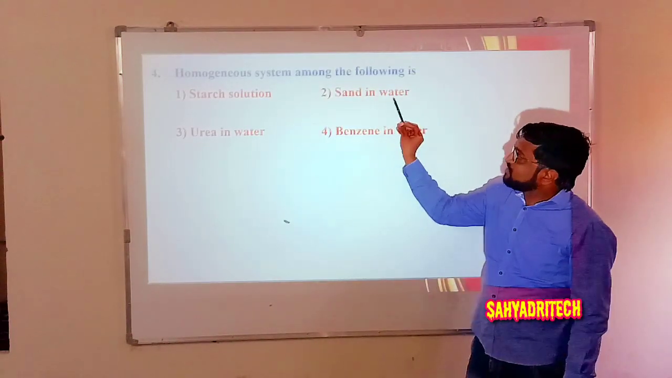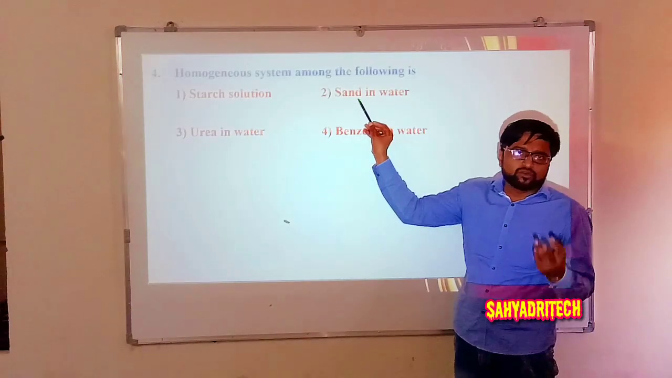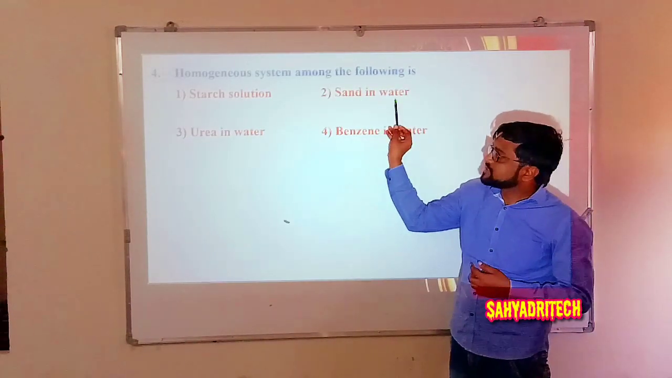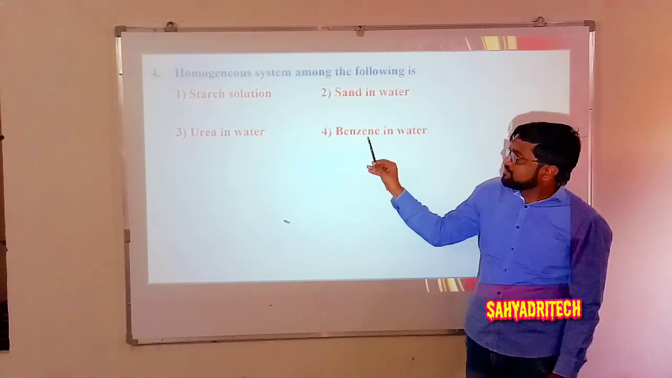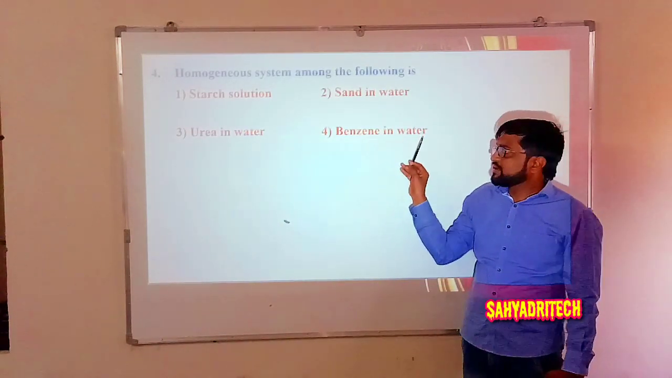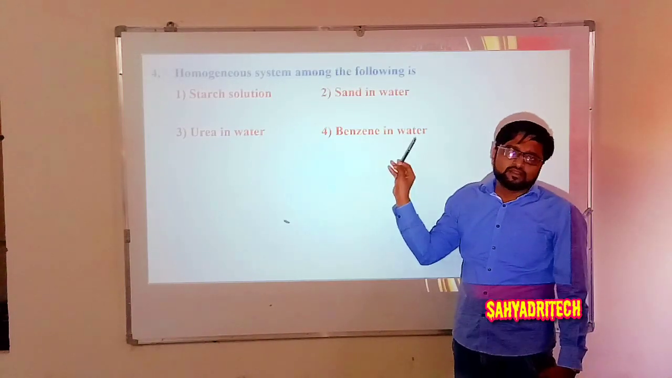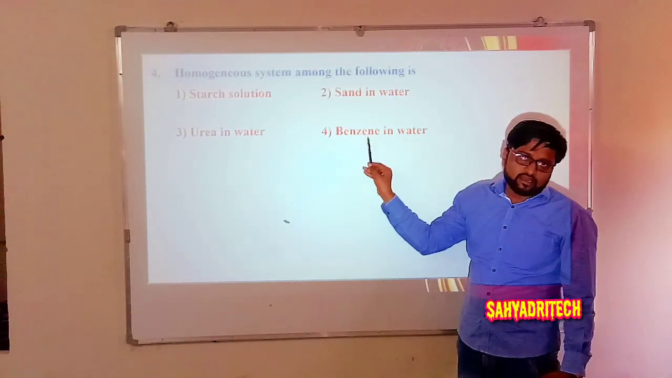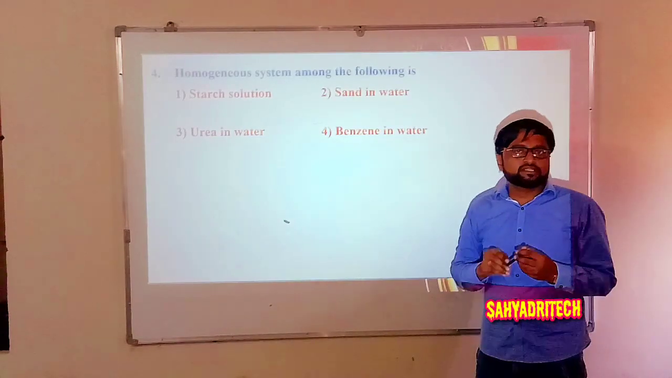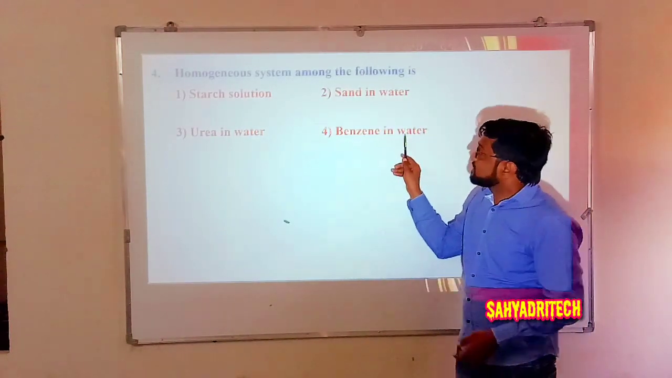Then if I consider sand in water, sand is a solid, it won't dissolve in water. So there will be again two phases, solid phase and liquid phase. And if I consider benzene in water, benzene is an organic liquid, water is a protic solvent. That is aqueous and organic. They won't mix up with one another. So there will be again two separate layers, organic phase and aqueous phase.